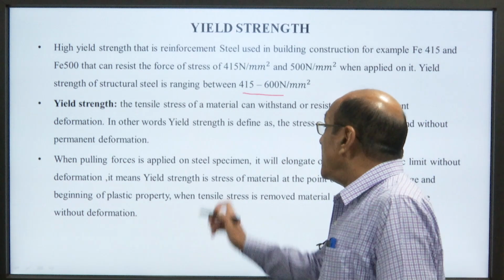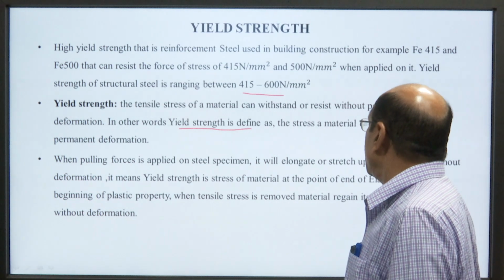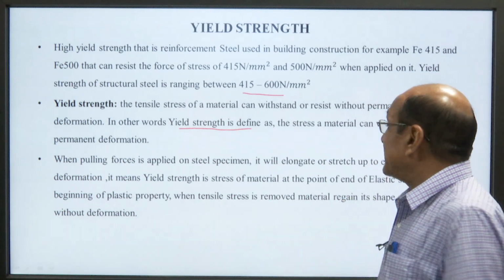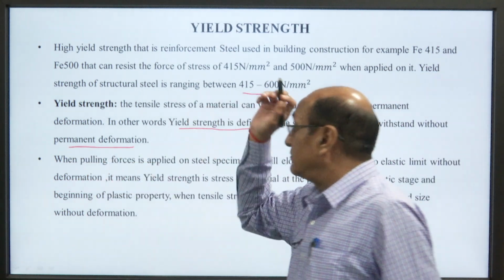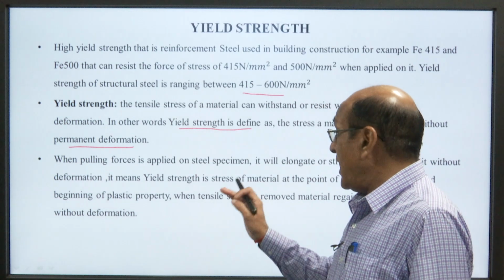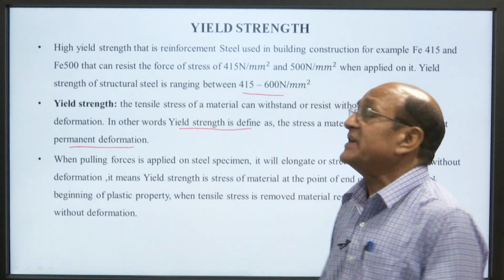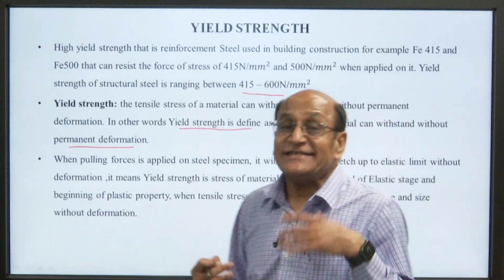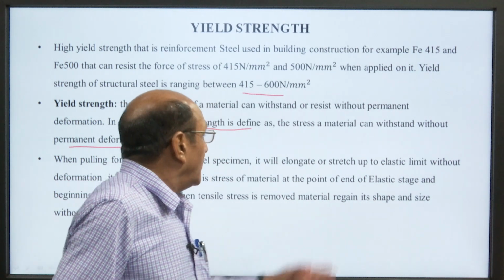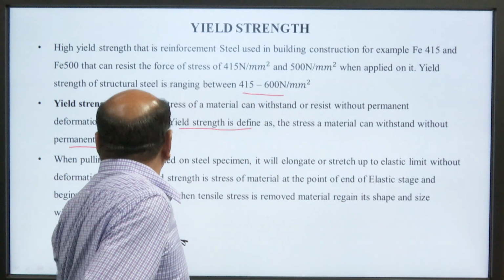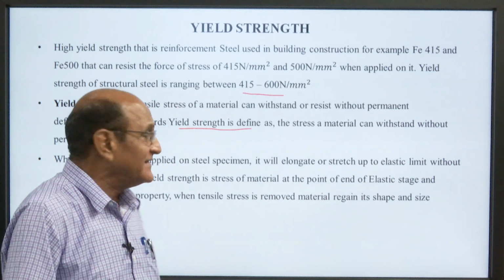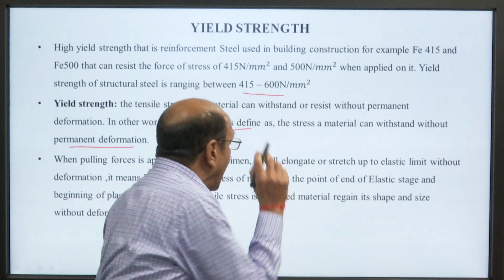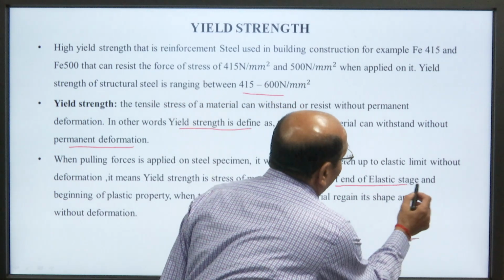When a pulling force is applied on a steel specimen, it will elongate and stretch up to the elastic limit without deformation. It means yield strength is the stress of the material at the end of the elastic stage